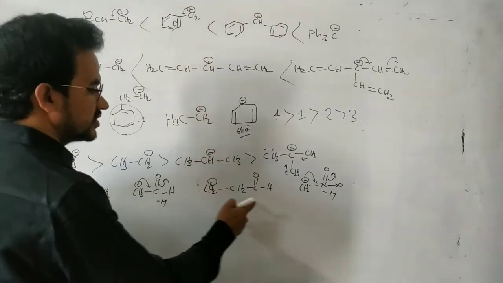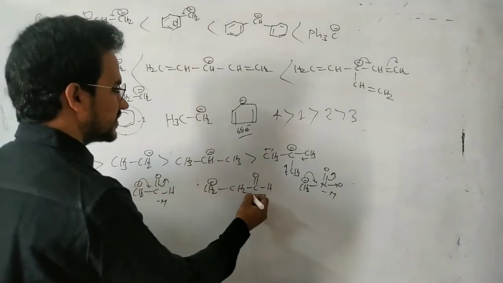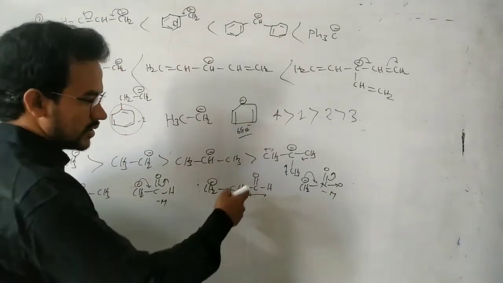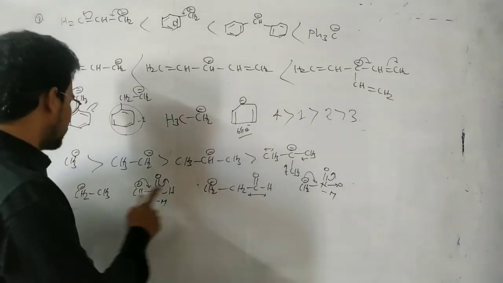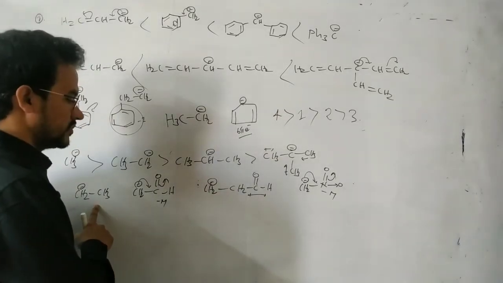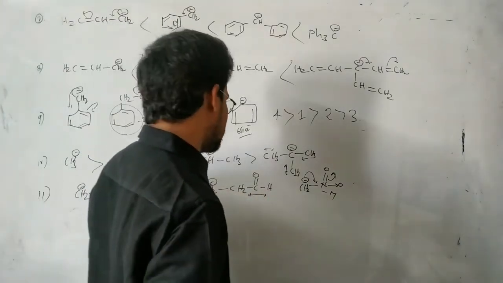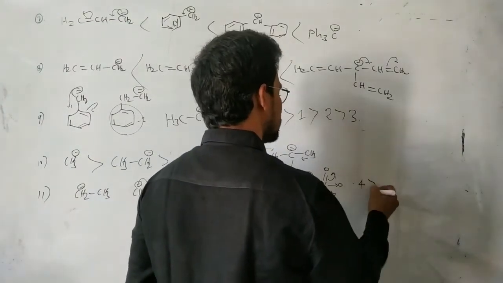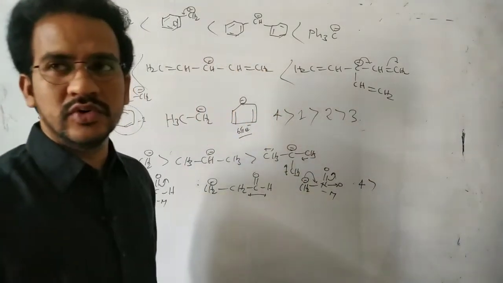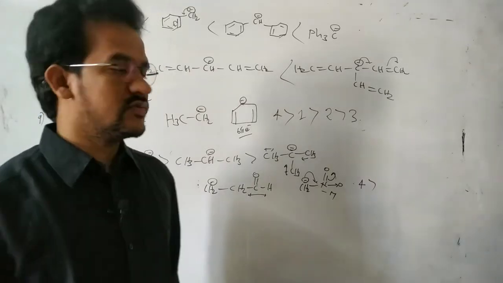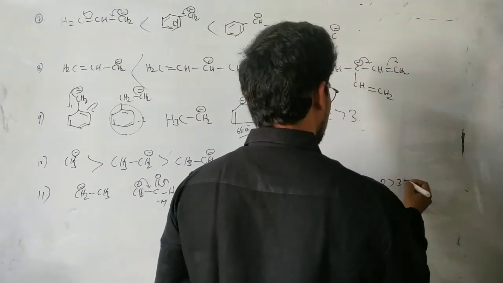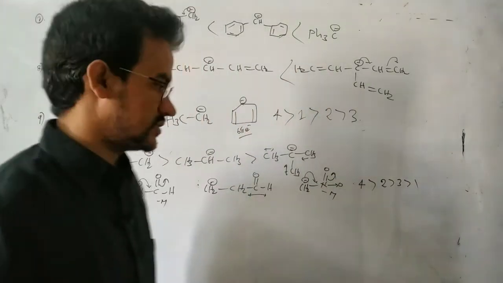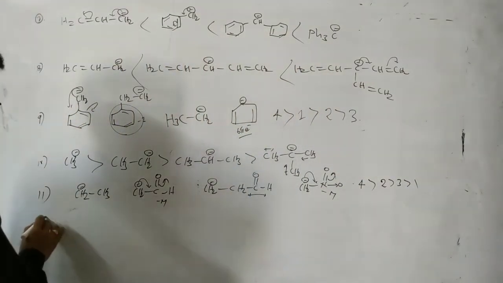Here there is no resonance, but slightly that minus I effect is working. The C double bond O with H is a minus I group. So here it is slightly stabilized by this one. Here no minus I group. Now aldehyde group and NO2 group, which is more stable? The fourth one is the most stable. Aldehyde and NO2 group, but the NO2 group is a strong electron withdrawing group. So the fourth one is most stable. Next, second one and third one. That's it.